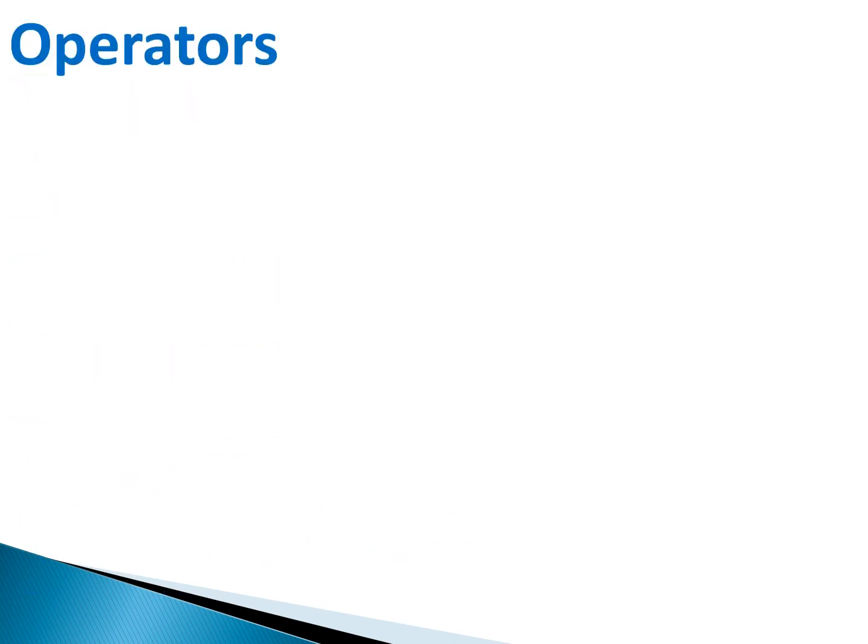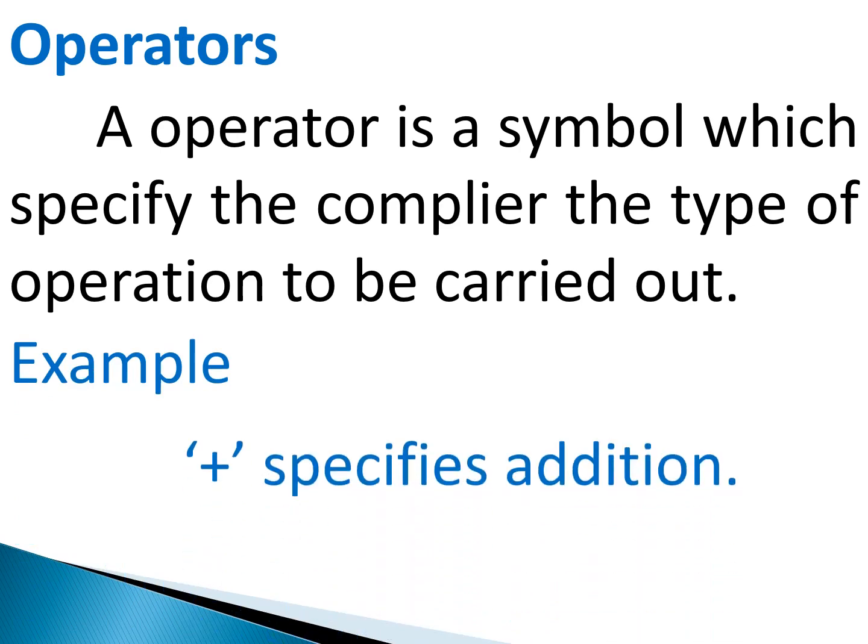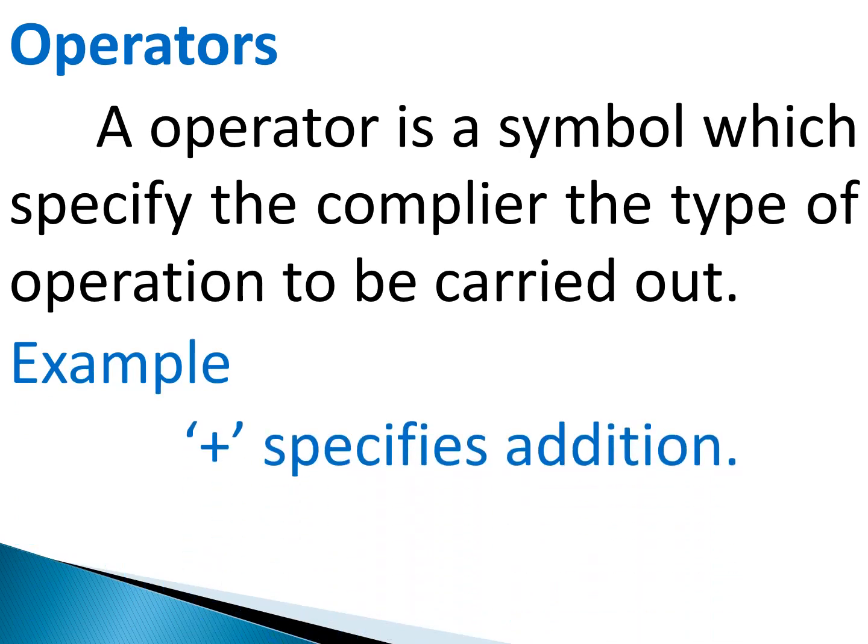Operators. An operator is a symbol which specifies to the compiler the type of operation to be carried out. For example, plus indicates addition. Similarly, asterisk indicates multiplication.